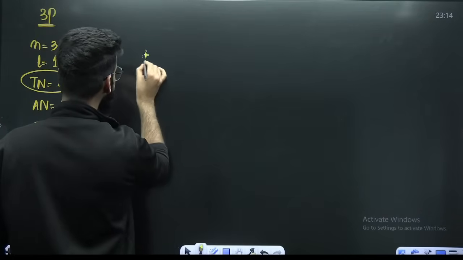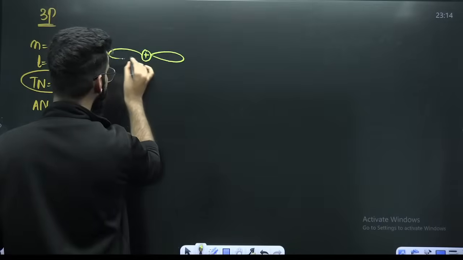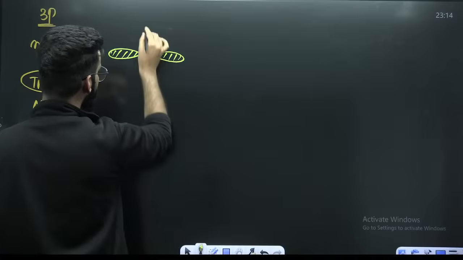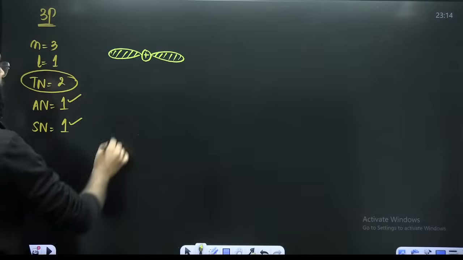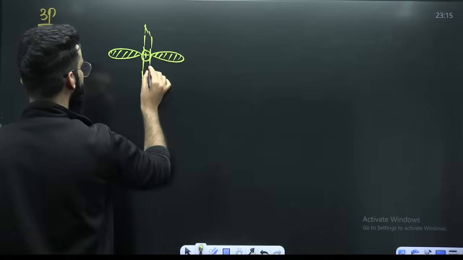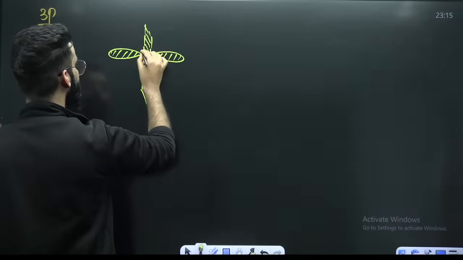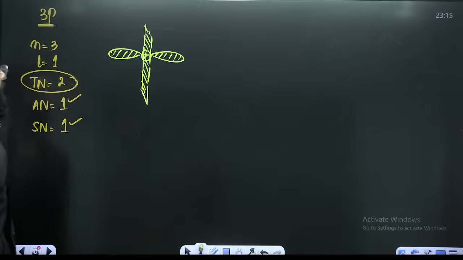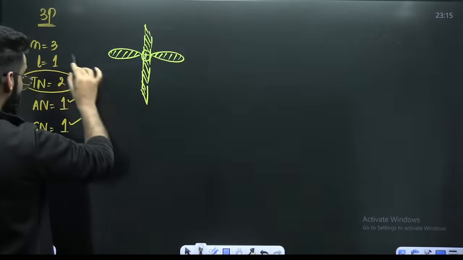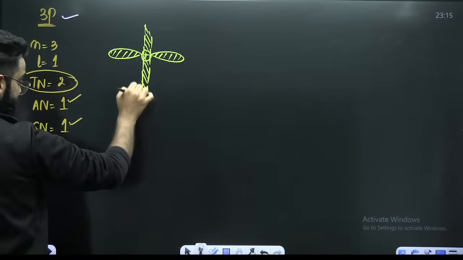So imagine this is the nucleus. This is your 2p, right? So already one node is included here. Which node is that? This is your angular node here, on which electron density is 0. Now, this is 2p, correct? But I have to make 3p. I have represented one angular node.